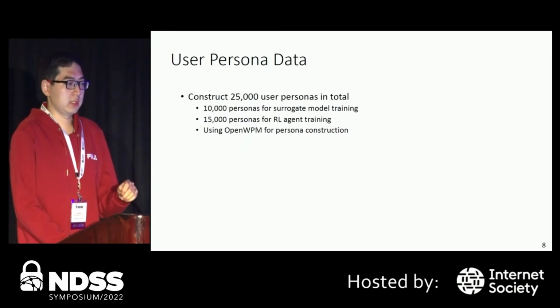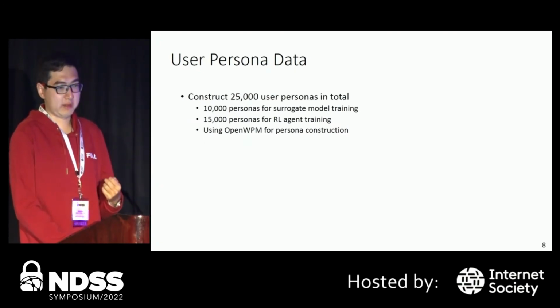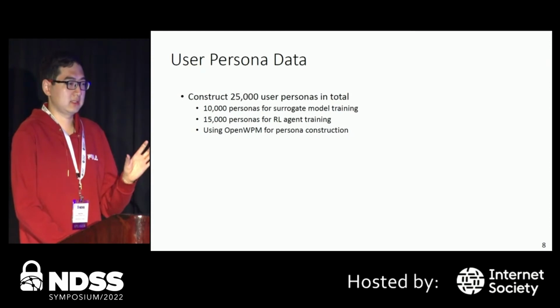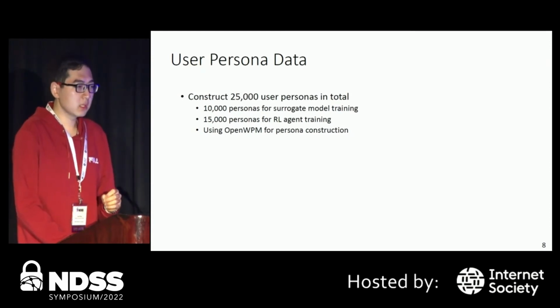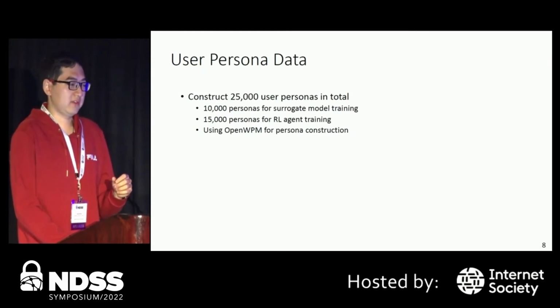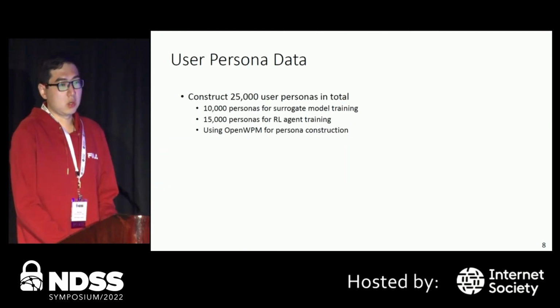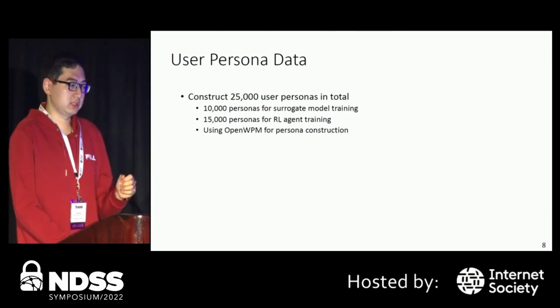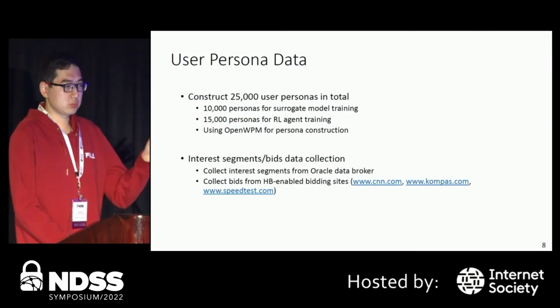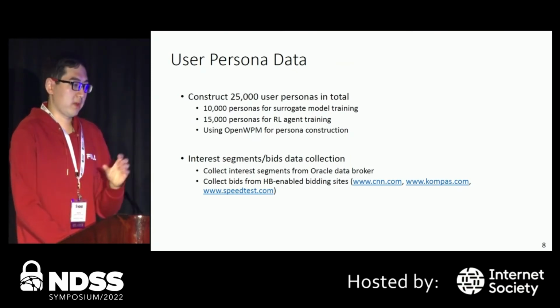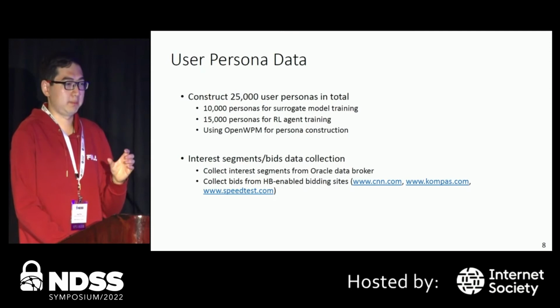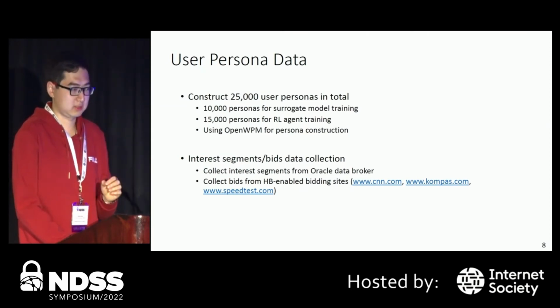To train and evaluate HARPO, we first need to collect some user persona data. In total, we construct 25,000 user personas, with 10,000 for surrogate model training and 15,000 for our agent training. And we use OpenWPM for user persona construction. Once we constructed the personas in lots of browser instances, we will then collect the interest segments and bids from the real-world trackers.